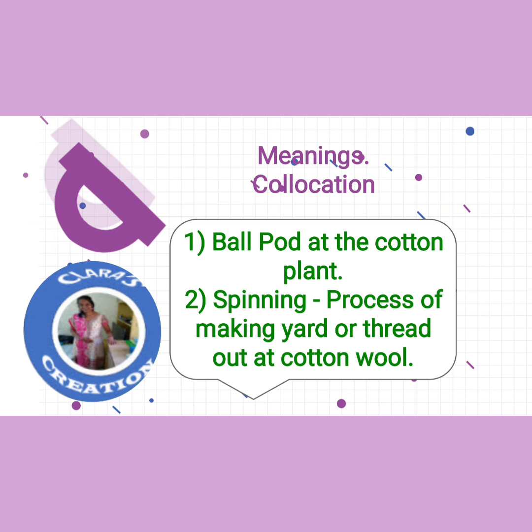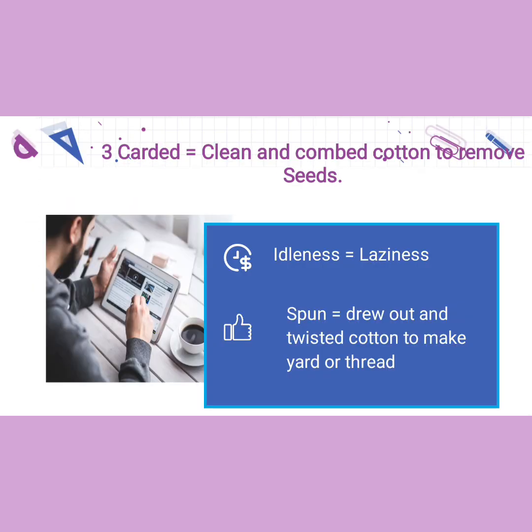And for lower classes, collocation can be asked in the form of a master column. Spinning, process of making yarn or thread out of cotton wool. So this is the second meaning. Third is carded. Clean and combed cotton to remove the seeds. You clean the cotton and remove the seeds from that, means carded. Idleness, laziness. Spun, drew out and twisted cotton to make yarn or thread.